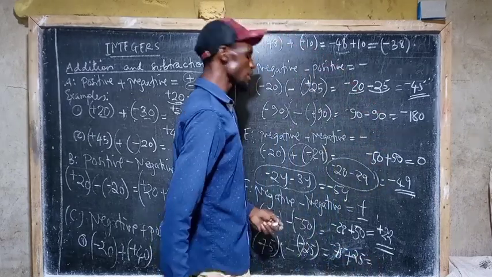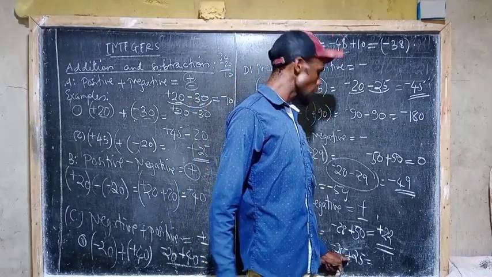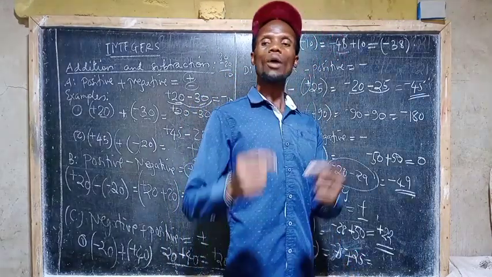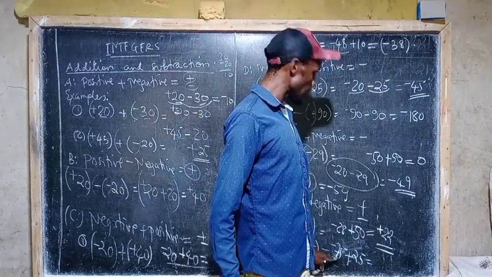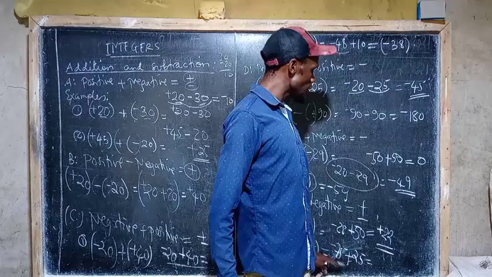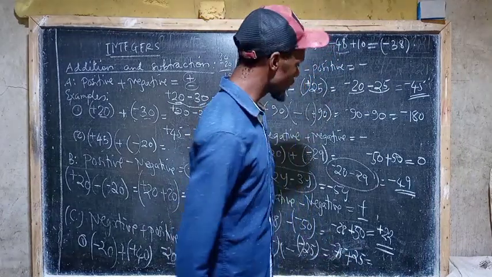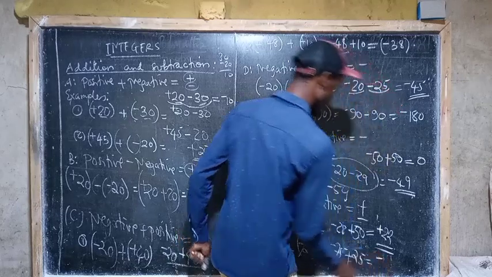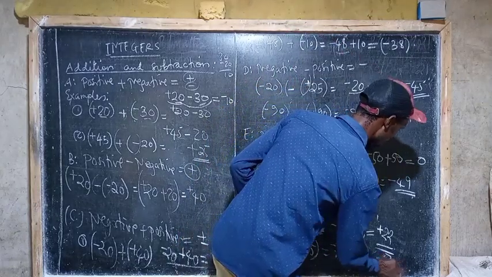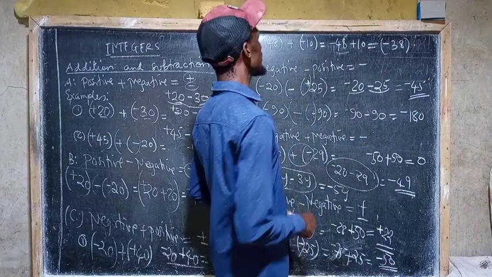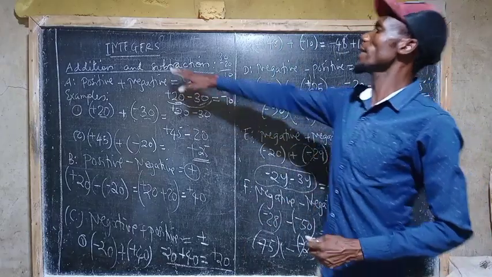Then we look at those numbers that we have obtained. Which one is greater? Now 75 is greater than 25, and behind 75 there is negative. So the answer will be negative. Then the difference between the greater number and the smaller number is 50. So this is negative 50. These are the special cases when you are considering integers, especially in addition and subtraction.